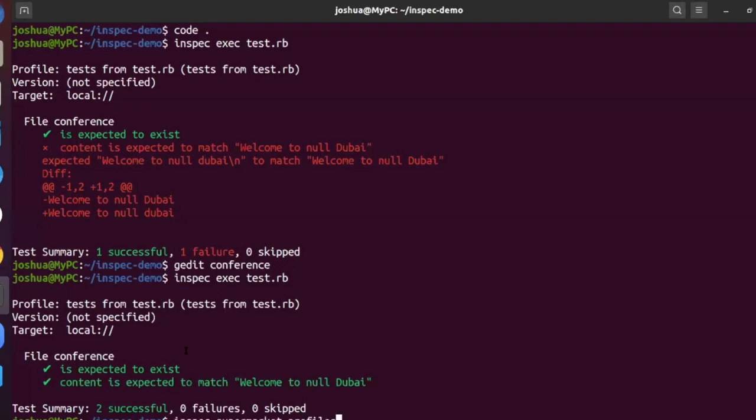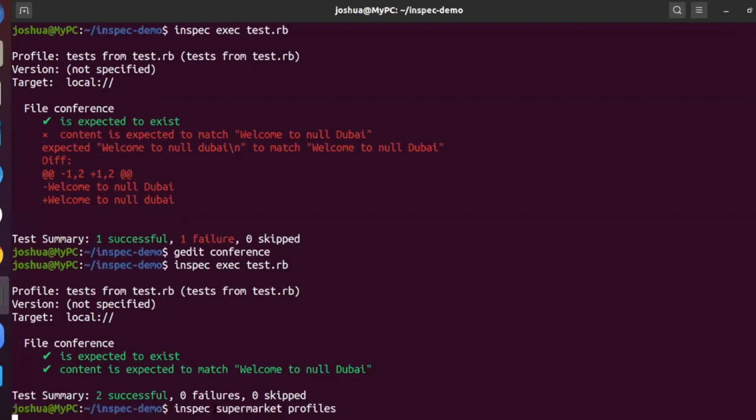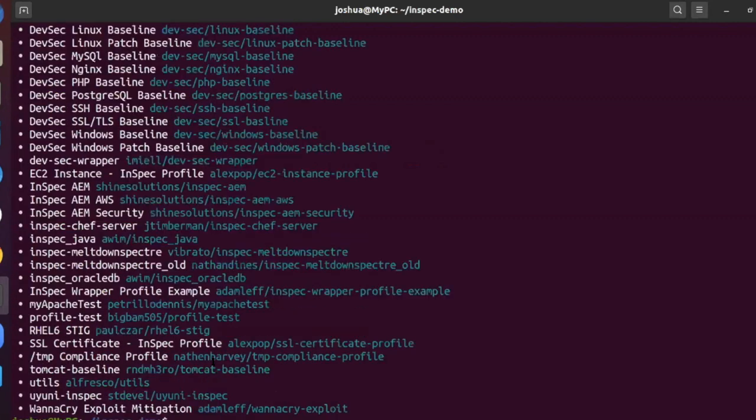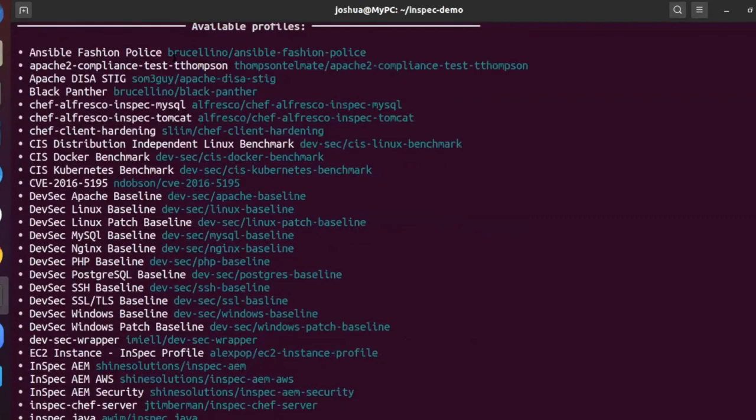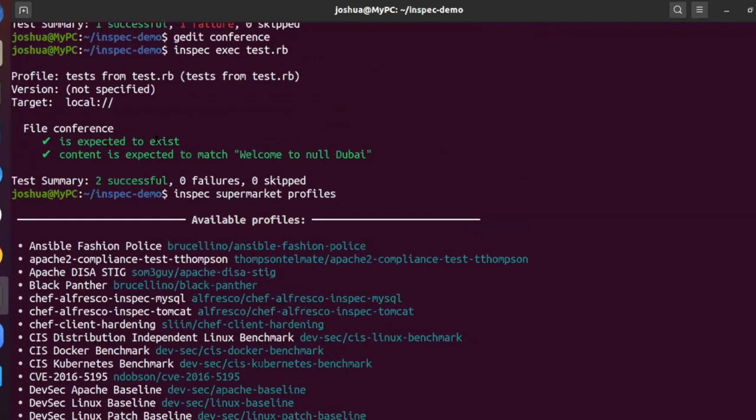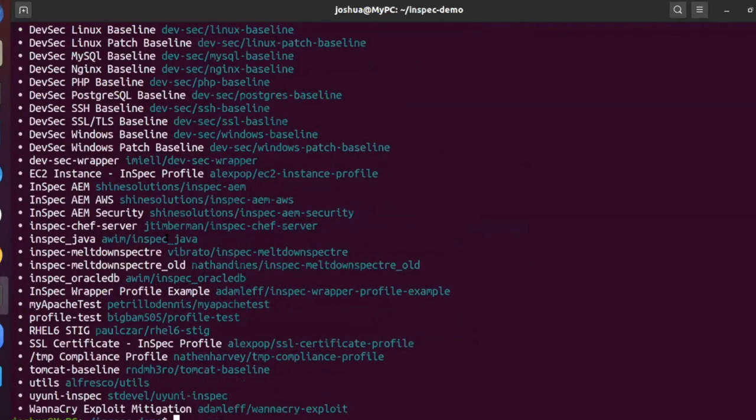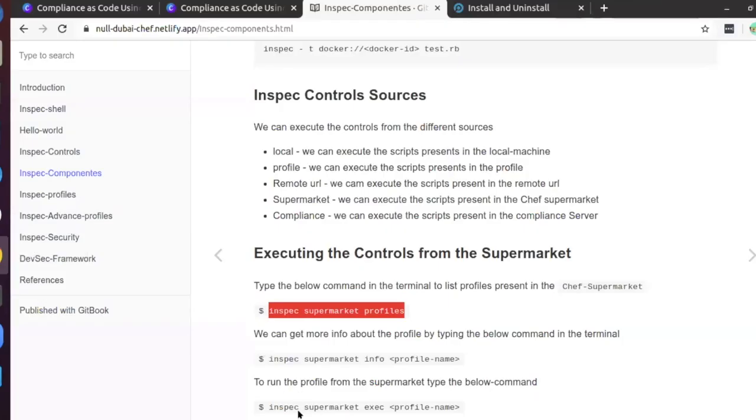If you run this command, it will show all the profiles that are present in the supermarket. You could see there are this many profiles that are already present in the supermarket. So you can simply use an existing profile, like inspect supermarket and execute the profile name.